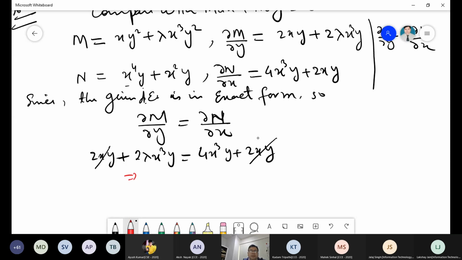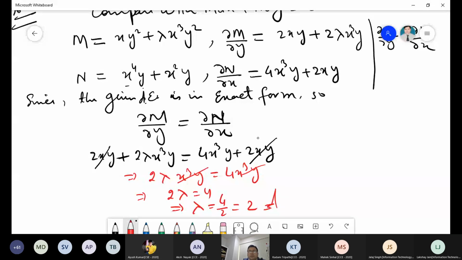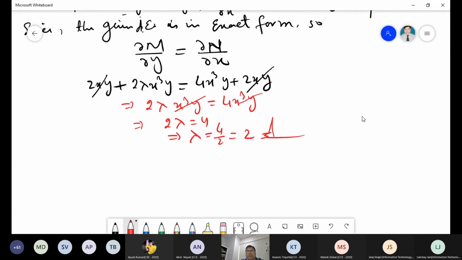So this implies 2 lambda x cube y equals 4x cube y, so 2 lambda equals 4. So lambda equals 4 by 2, which is equal to 2. This is the answer, the value of lambda, right?